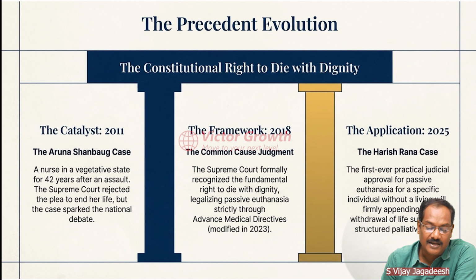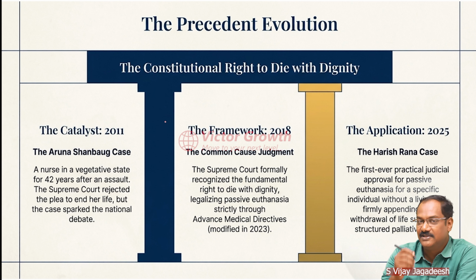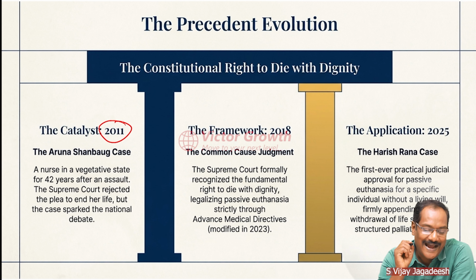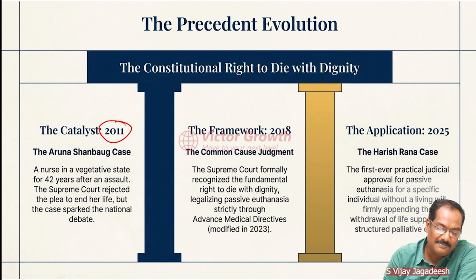What was the precedent? In 2011, for the first time this came into the Supreme Court, by an activist filing a case to allow passive euthanasia for Aruna Shanbaug. Aruna Shanbaug is a brutal case.